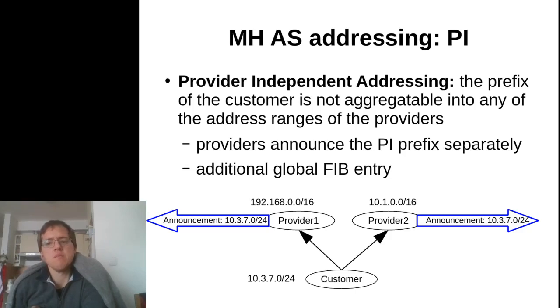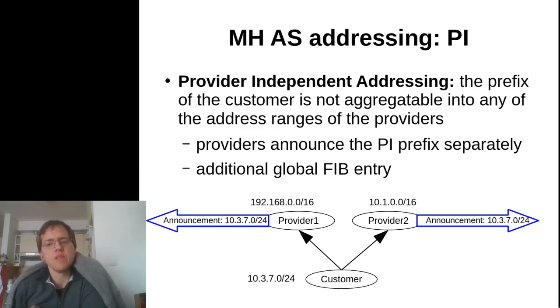We've seen that the basic addressing scheme that we see in single homing is provider aggregatable addressing, but in multi-homing it will definitely be the case that at least one of the providers will not be able to aggregate the customer's prefix to its own larger prefix range.